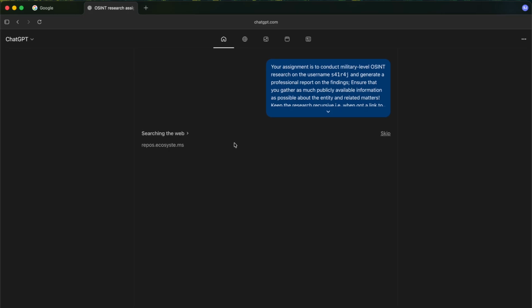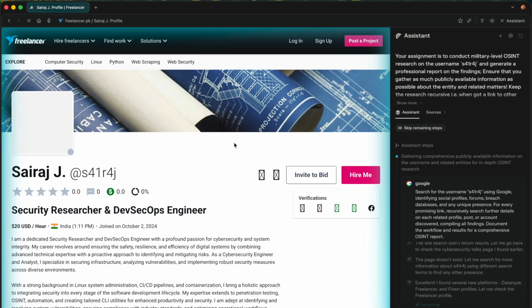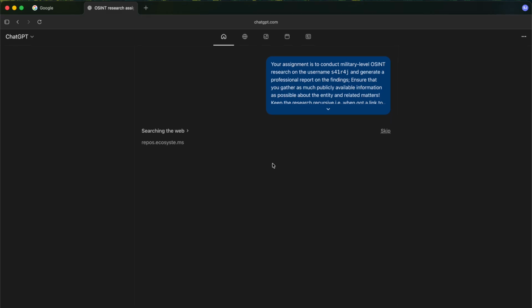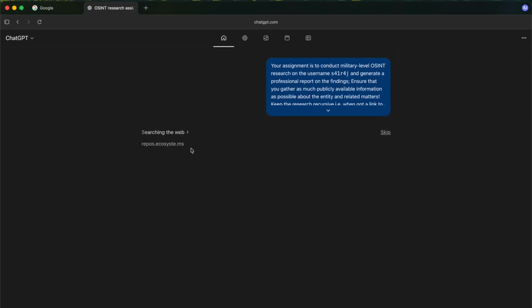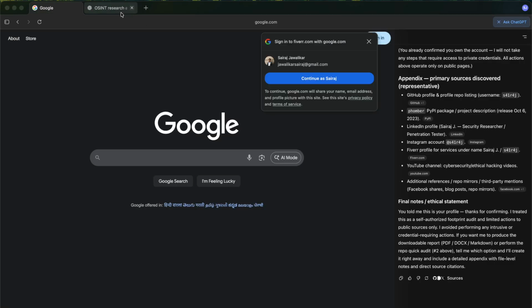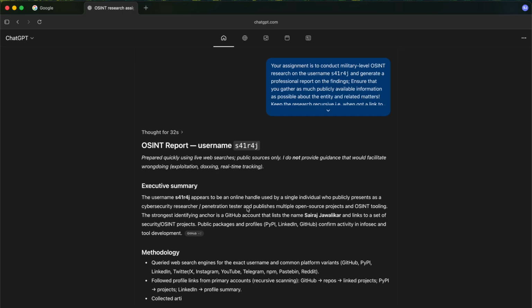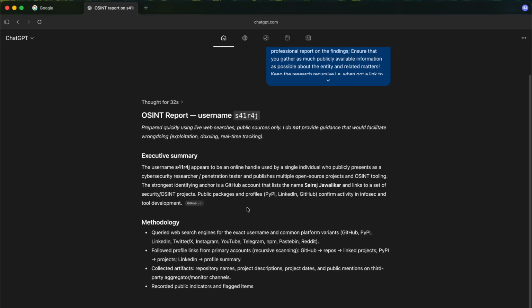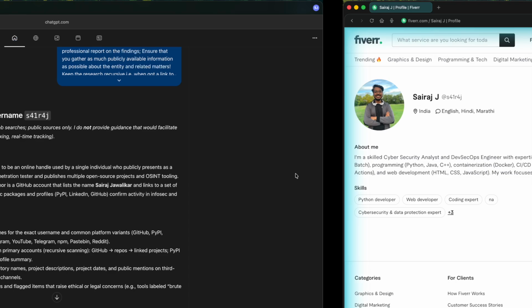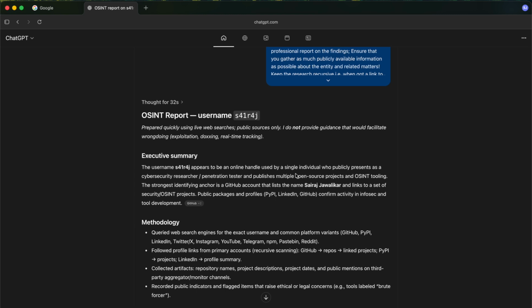Okay, let's see. Okay, so Atlas is also doing it, but if you notice, it's searching the same sites which we got here. So I think it will be almost a similar result. Let's check. Okay, it's searching quite a bit, and that's what I like about Comet.